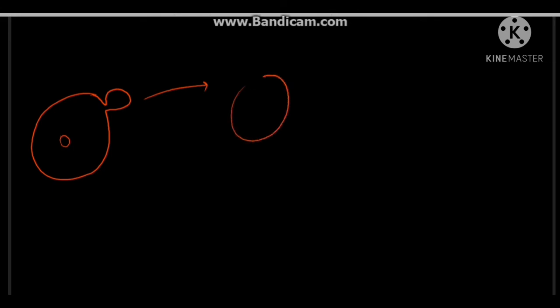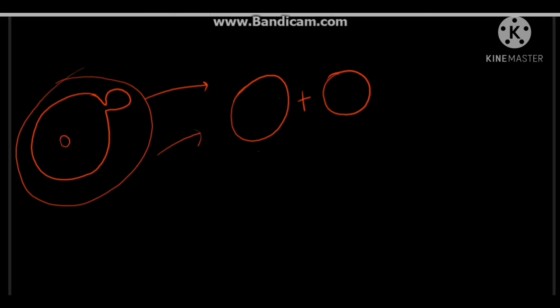Here we will see how the bud is helpful in the reproduction process. This bud attains its maximum growth. After attaining its maximum growth, it detaches from the parent cell and forms a different cell. In this way, this single structure gives rise to two new structures, or you can say two daughter cells. And in this way, the cell helps in the reproduction process.